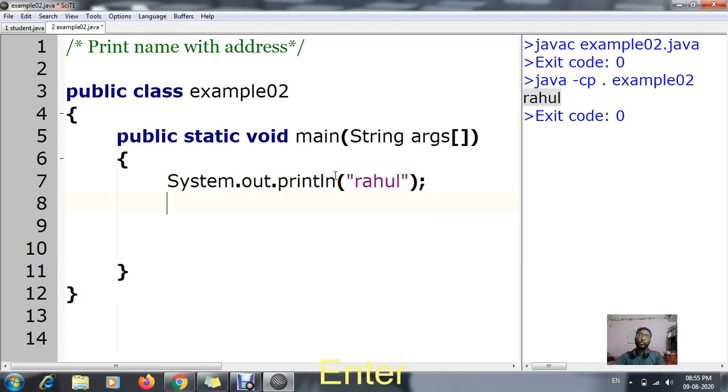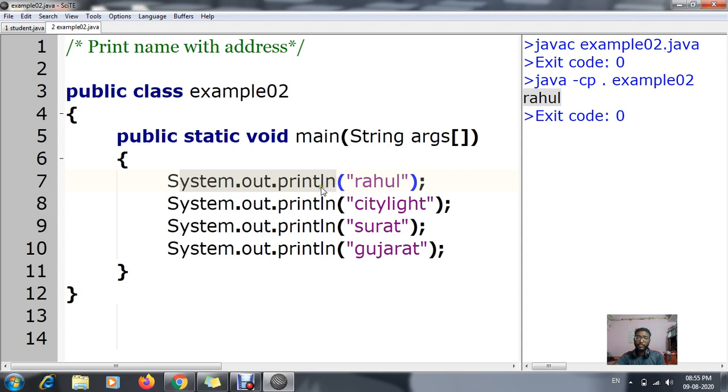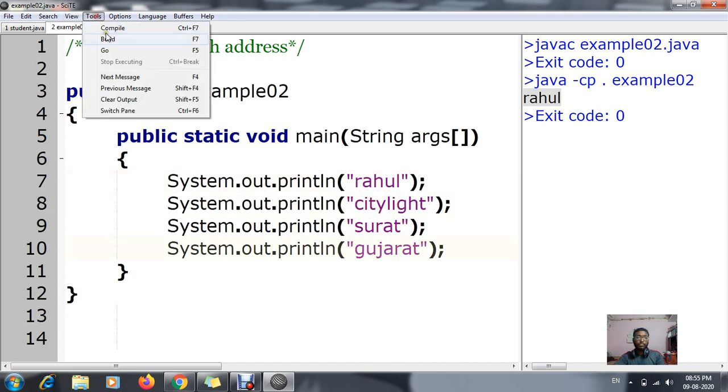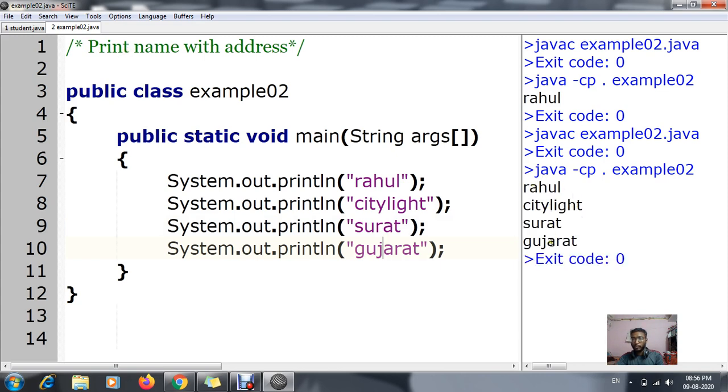Now in case I want to display the next message, in this way I displayed the message by using the function, which is known as System.out.println. And as I told you before, S should be capital in System, and there should be no space. In this way I've used it to display the messages Rahul, Citylite, Surat and Gujarat. See, compile, there is no error. Now the Go button, can you see Rahul, Citylite, Surat, Gujarat.